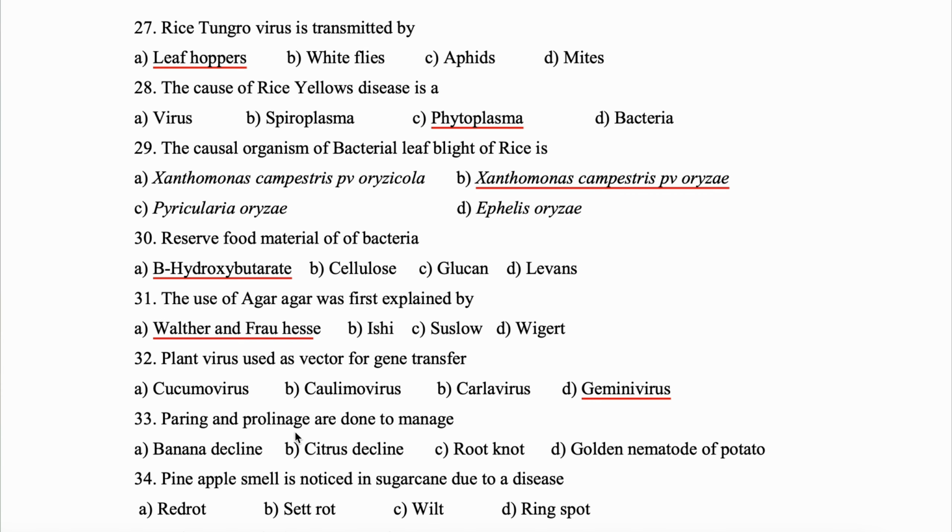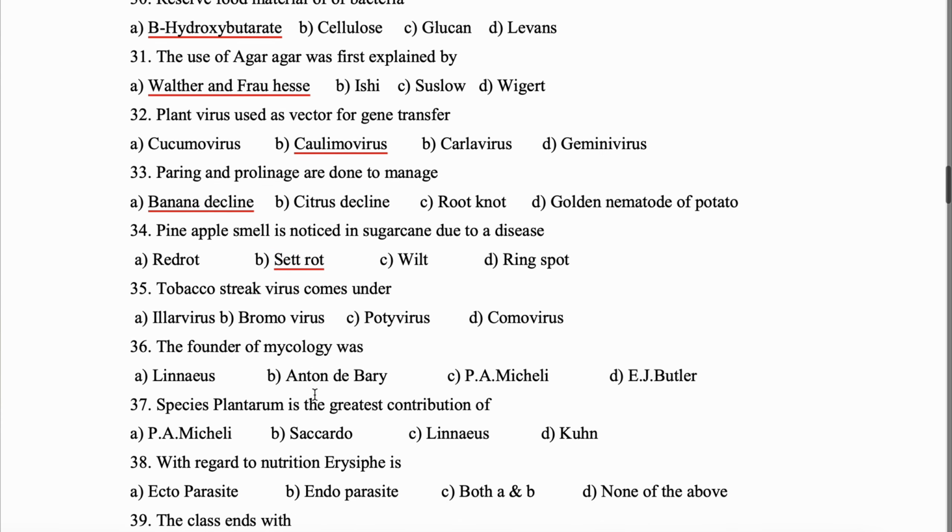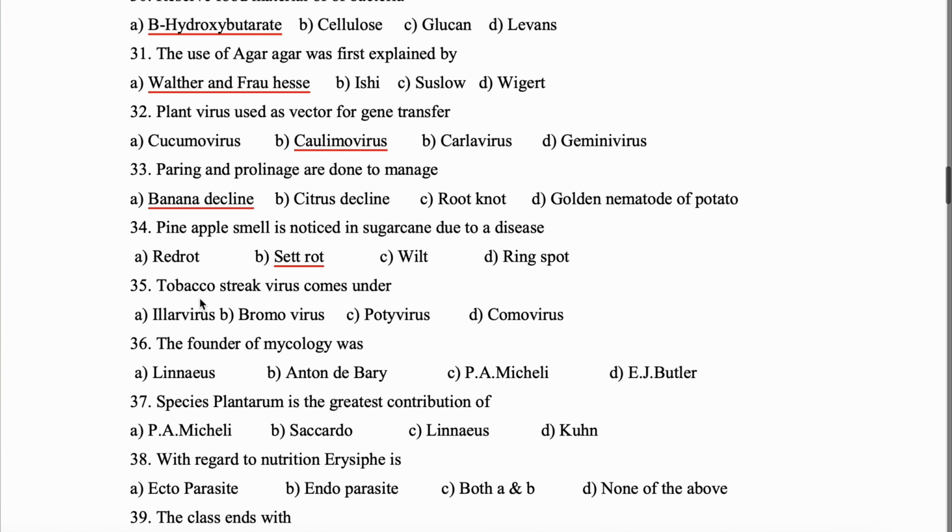Pairing and pseudostem removal are done to manage banana decline. 34. Pineapple smell is noticed in sugarcane disease. Okay, it is seen in which disease? Red rot of sugarcane. 35. Tobacco streak virus comes under Ilarvirus.